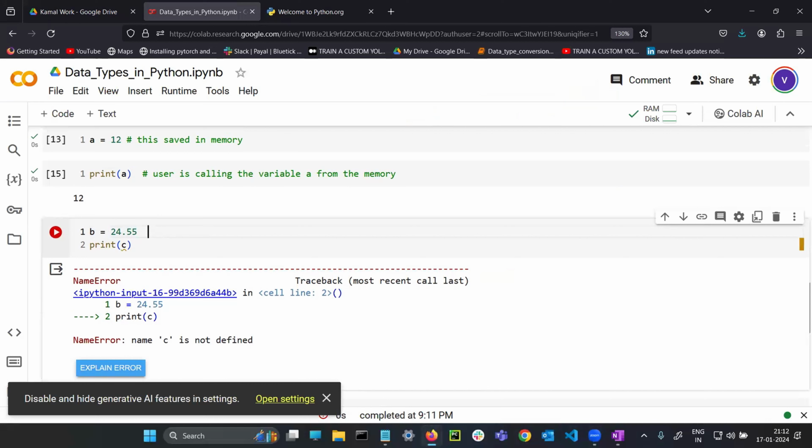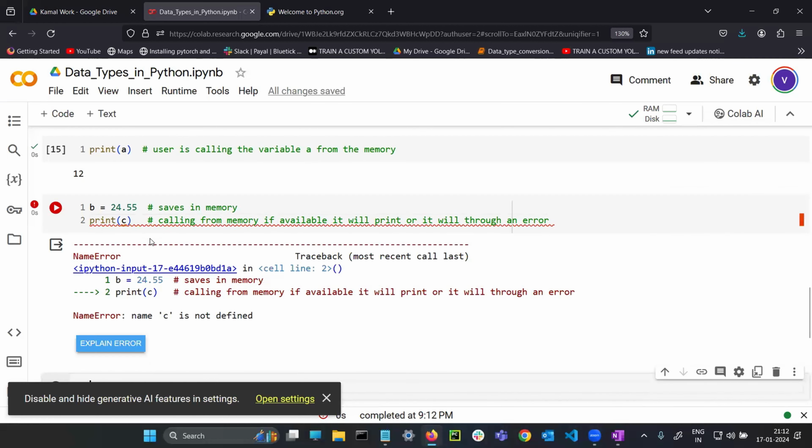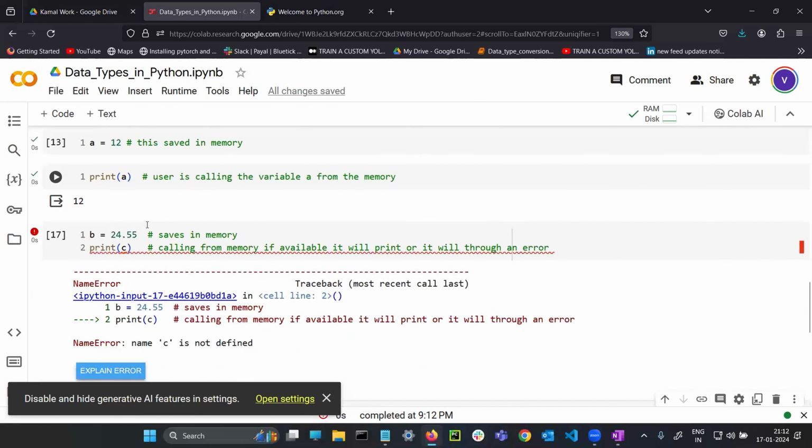First line saves in memory. Second one is calling from memory. If available, it will print, or it will throw an error. Simple logic. Guys, understood? Yes, sir.